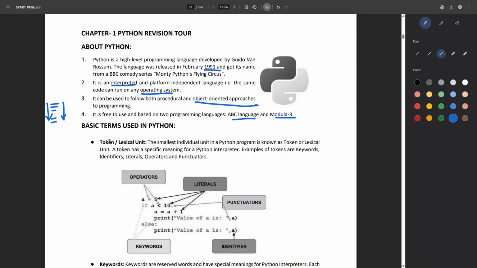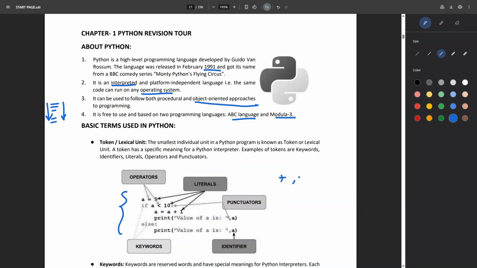So the next one is the basic terms used in Python. The first one is token. So what is a token? It's the smallest individual unit in a Python program. It can consist of operators, literals, punctuators, keywords, and identifiers. Like you have a specific program snippet or a small code, and you can understand what the operators are.